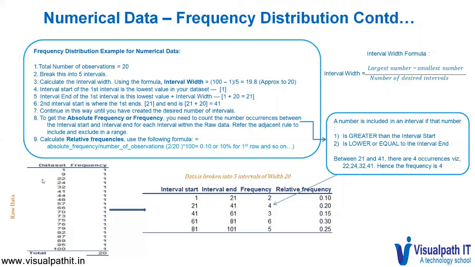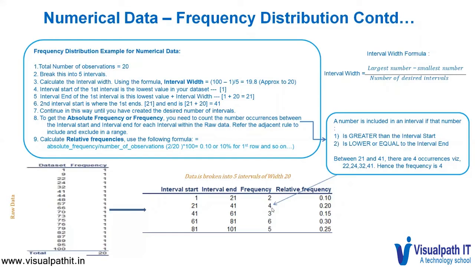From the raw data set, between 21 and 41 there are 4 occurrences, which are 22, 24, 32, and 41. Hence, the frequency against the second row from 21 to 41 is 4.